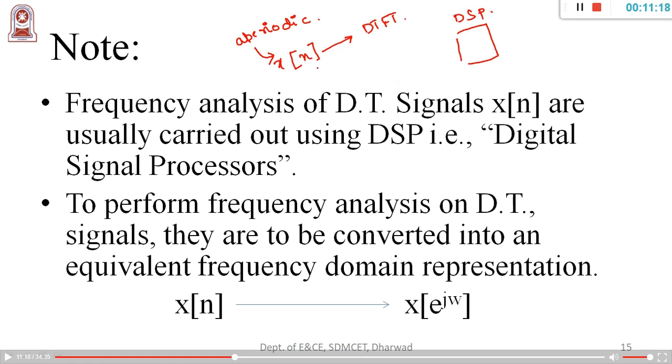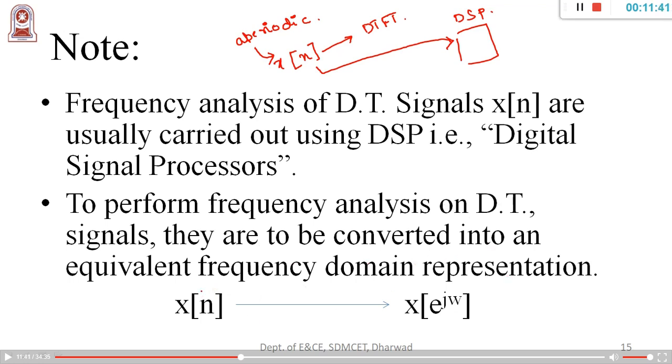Okay, and we are considering the input to the processor as a discrete signal, and that discrete signal is aperiodic.